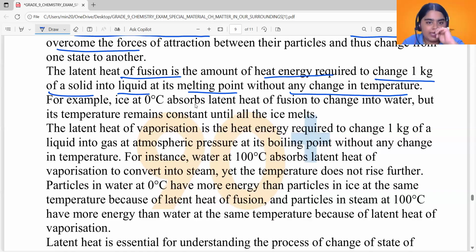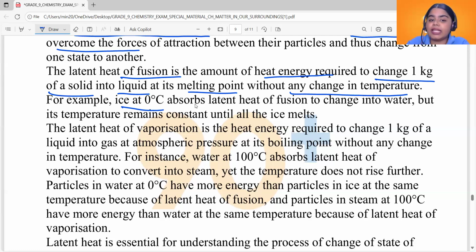Which means if, for example, you take ice at 0 degrees Celsius, ice melts. Melting point of ice is 0 degrees Celsius. 0 degrees Celsius remains the same until all the ice gets melted to form water. So temperature is the same, but heat is absorbed. What is this heat being used for? It is used for breaking free from the force of attraction that the ice particles have.